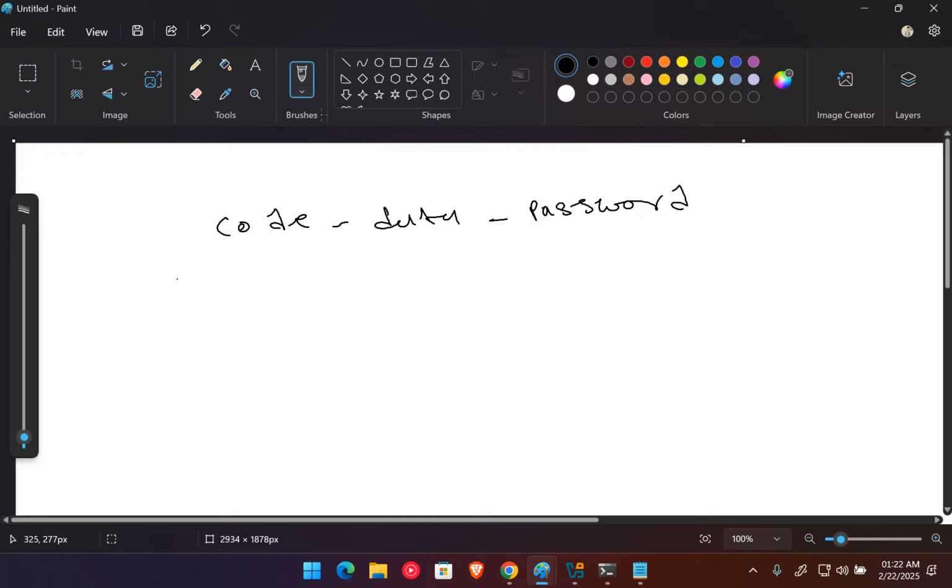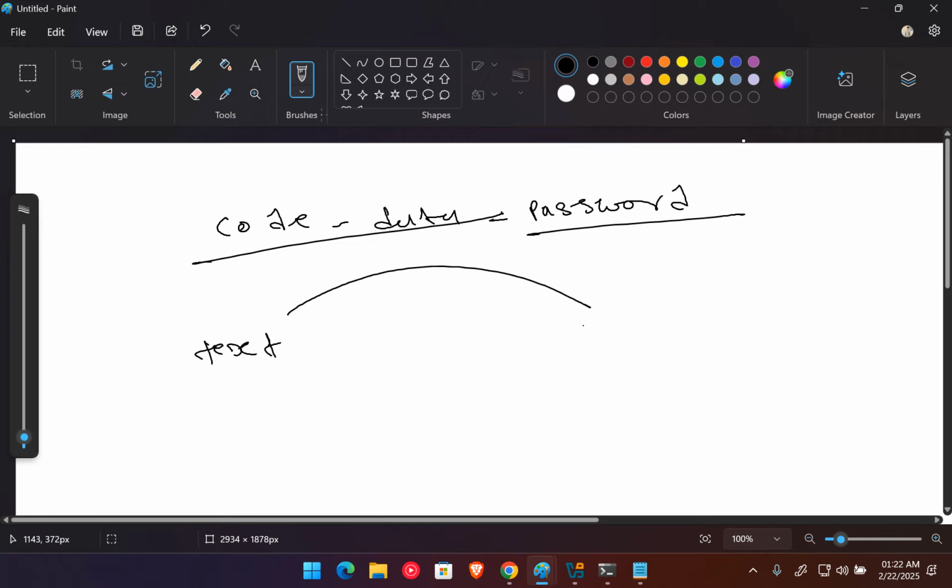So instead of showing the password directly, which is our normal text, we can encode it into another format, so no one can read it.